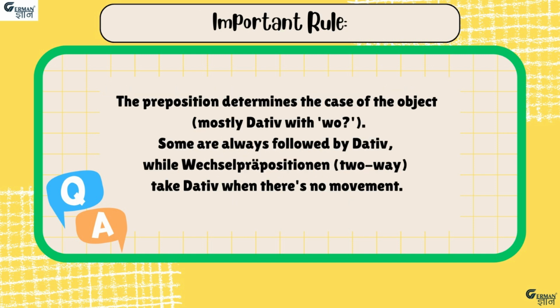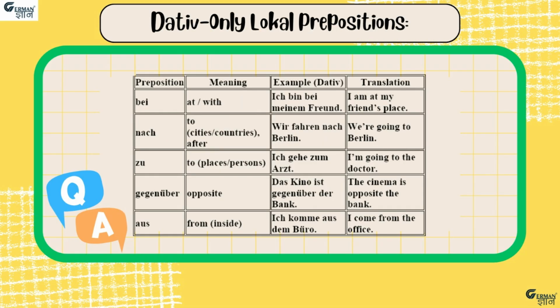And now the important rule for using prepositions. The preposition determines the case of the object, mostly dative with wo, and some are always followed by dative, while wechsel prepositions, which are two-way prepositions, take dative when there is no movement, the same thing I explained with the earlier example. On the screen you can see the prepositions which always take the dative case. The first preposition is bei, which means at or with, and the example is ich bin bei meinem Freund, meaning I am at my friend's place. Because bei is a dative preposition, meinem Freund is from the dative masculine case.